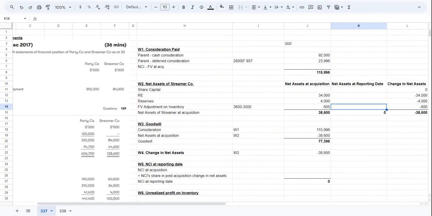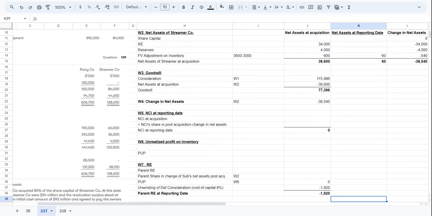So then this multiplied by 10%. Why are we doing this 10%? Because only 10% of such goods, whose fair value was different than the cost and had a fair value adjustment, are still in inventory. So that means the reserve will be 10% of the initial fair value adjustment. Okay, so this will be 60. This is the net assets at reporting date. Okay, that we are doing. Let's continue reading.